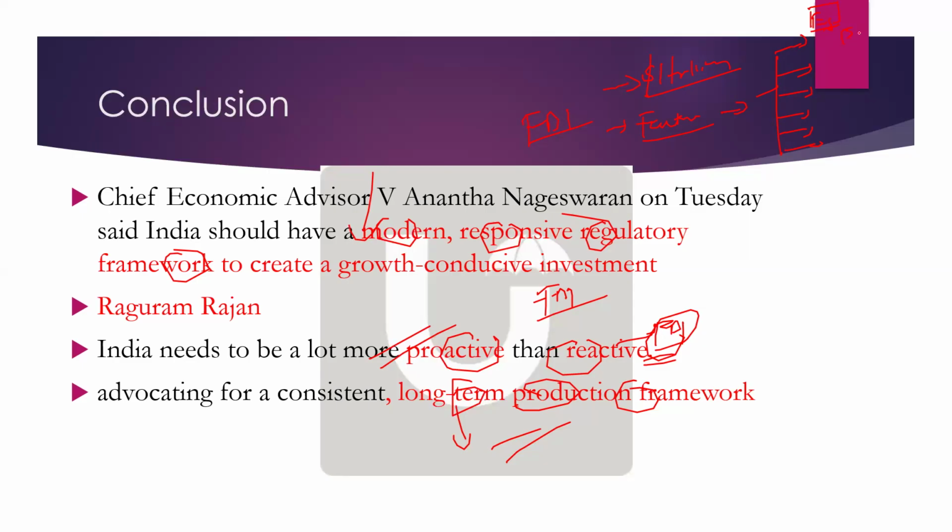Ease of doing business, very good, rank 63. Next. World Competitiveness Index, rank 40, very good. Next. Green investments, very good, third largest. Who said this? The World Investment Report, which is basically given by UNCTAD.